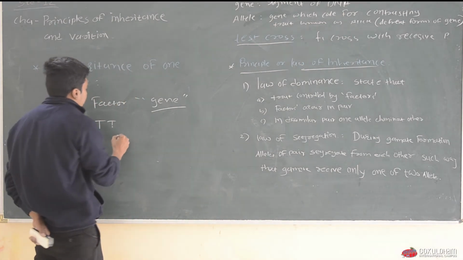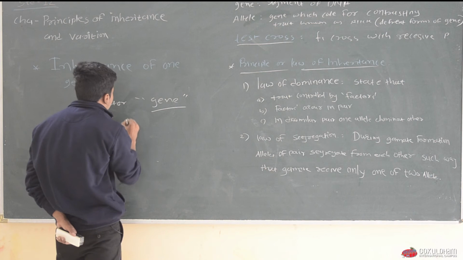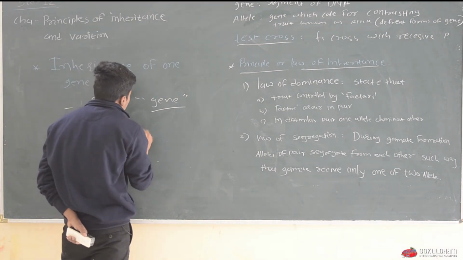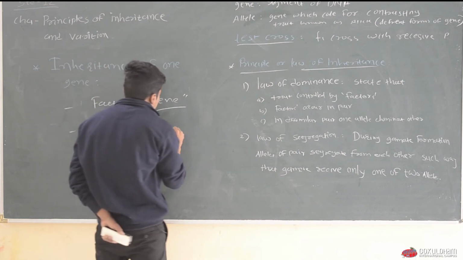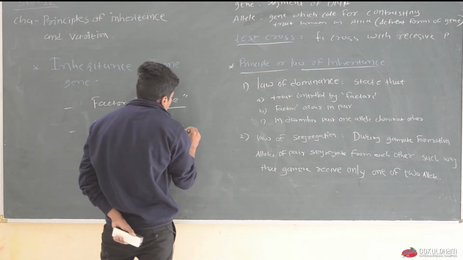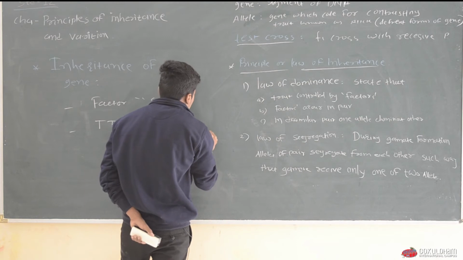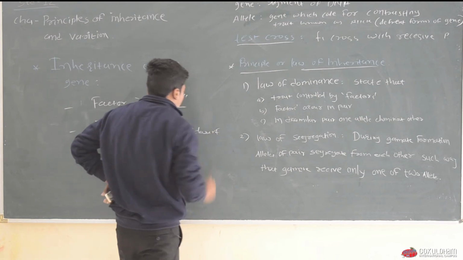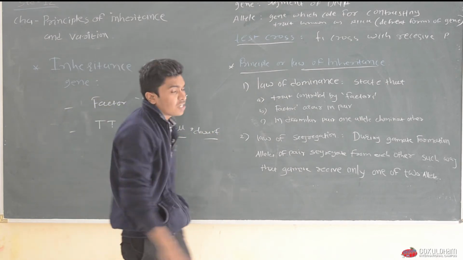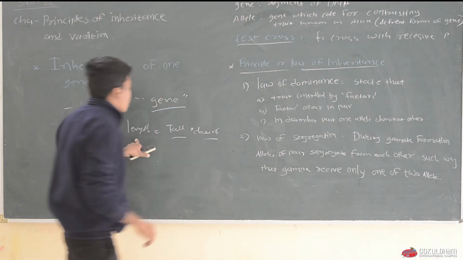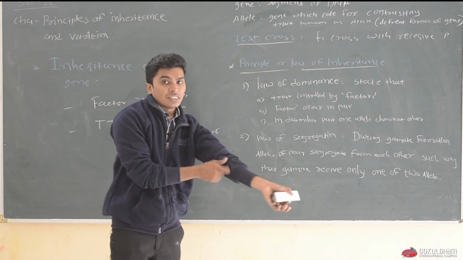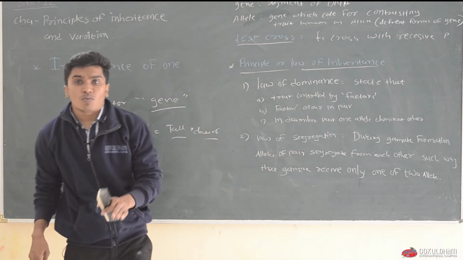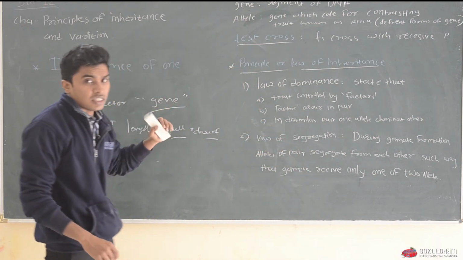For example, here the character is the length of plant. So alleles are tall and dwarf. Tall and dwarf are alleles for the gene length. Okay, and allele is a different form of gene.